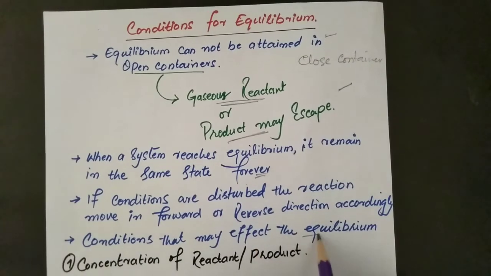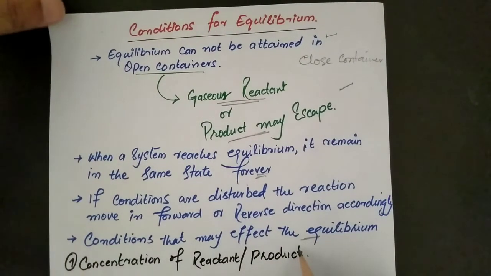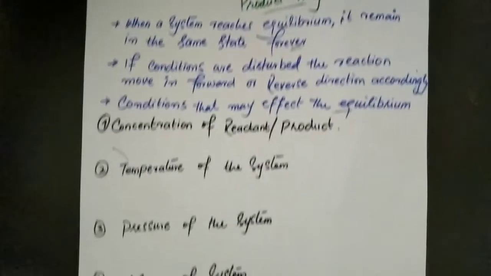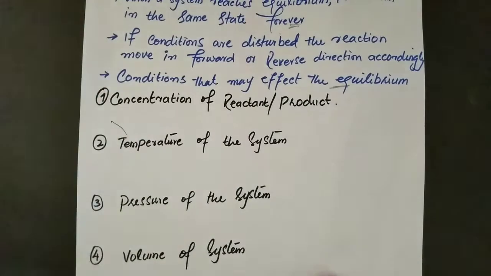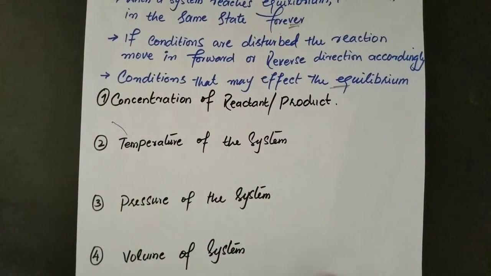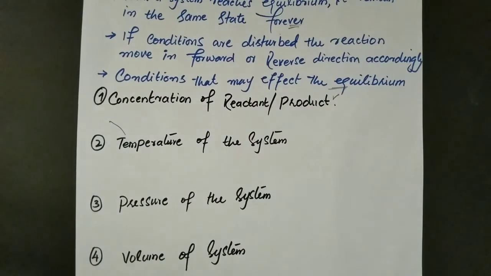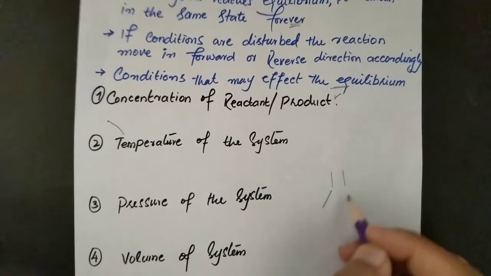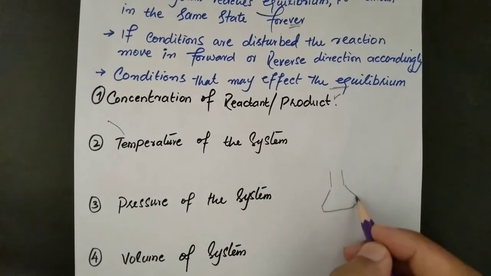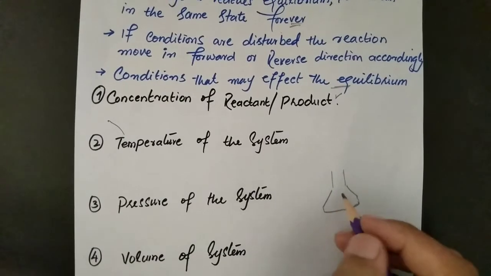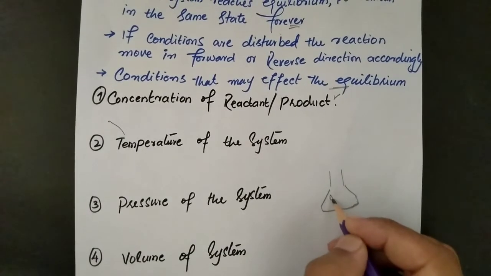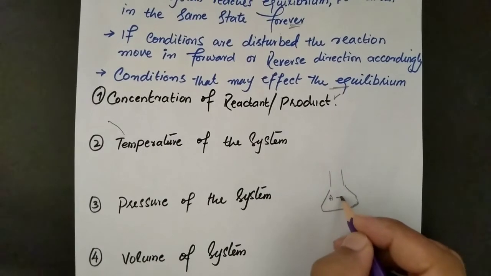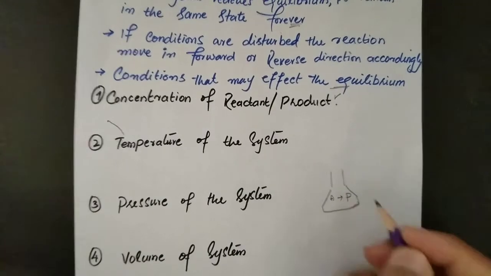Those are the following four conditions that mainly affect the equilibrium of the reaction. First of all, the concentration of reactant and product. For example, let's suppose there is a flask in which equilibrium is established, and there is some amount of reactant and some amount of product.